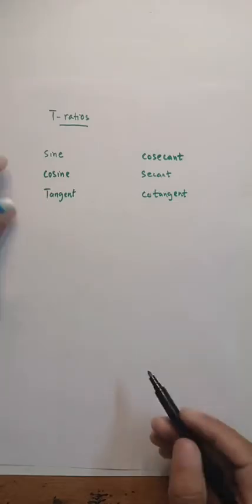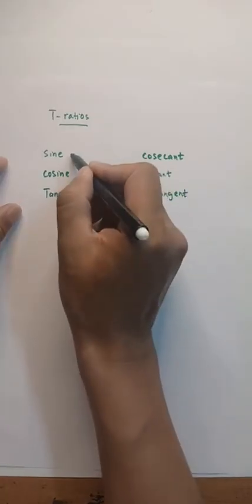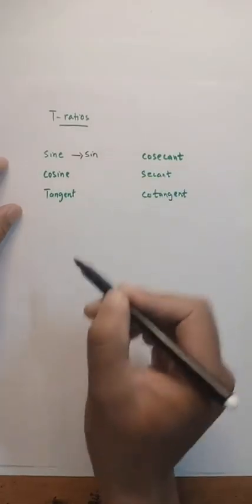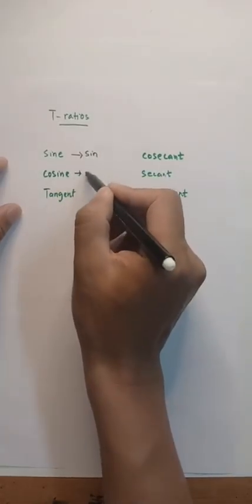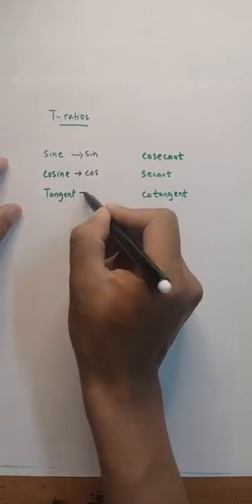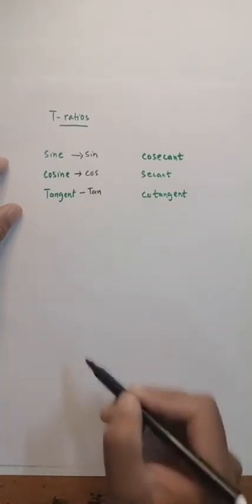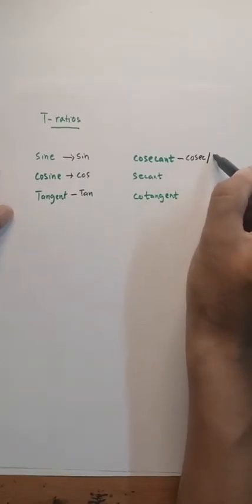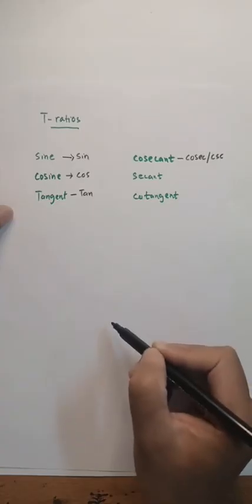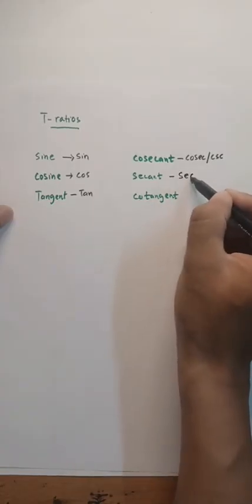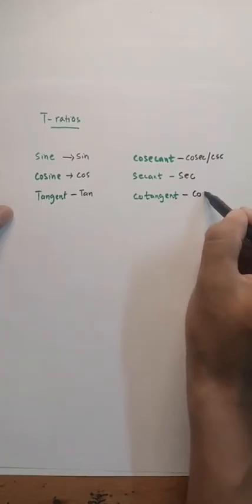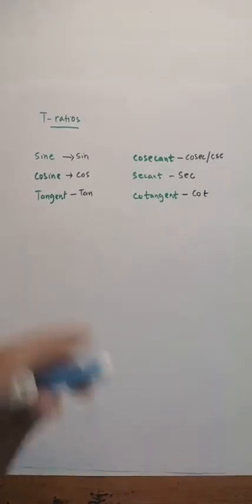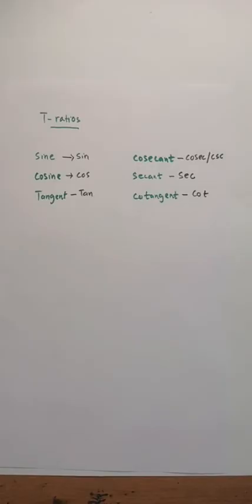Now sine, the short form is sin. Cosine, the short form is cos. Tangent, the short form is tan mostly. Cosecant, the short form is cosec or csc. Secant, the short form is sec. Cotangent, the short form is cot. This is how we abbreviate sine, cosine, tangent, cosecant, secant and cotangent.